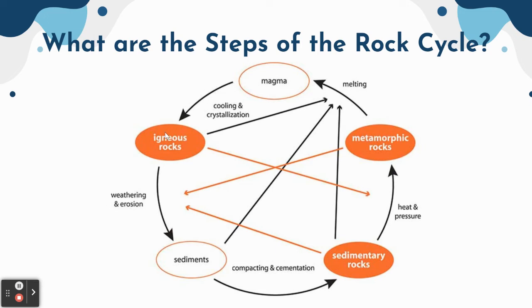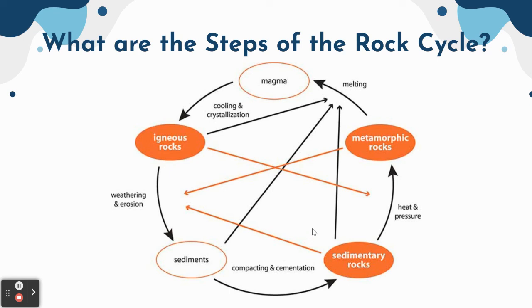So here's the rock cycle, and you can see that these arrows go all across the center because, as you saw, any rock can turn into any type of rock. So metamorphic rock, okay? So if we follow this and that metamorphic rock is weathered, it's going to turn into sediment, it's going to compact, and cementation is going to happen, and then it's going to turn into a sedimentary rock. And then igneous rock. So you've got an igneous rock, its heat and pressure has been added to it, and then it turns into a metamorphic rock.